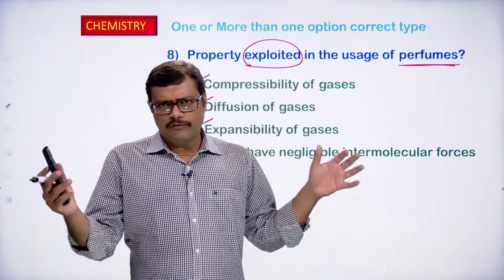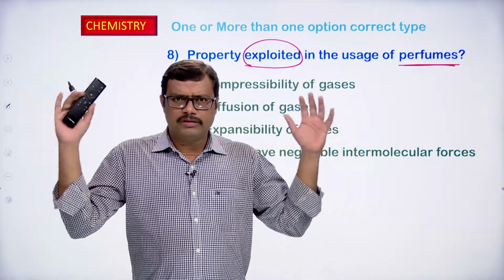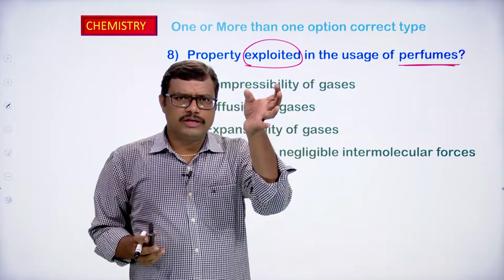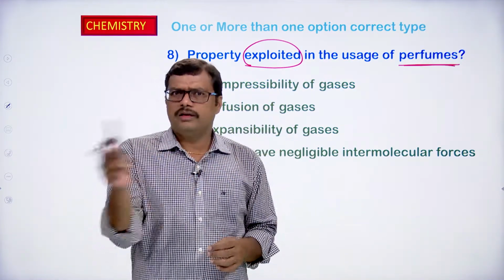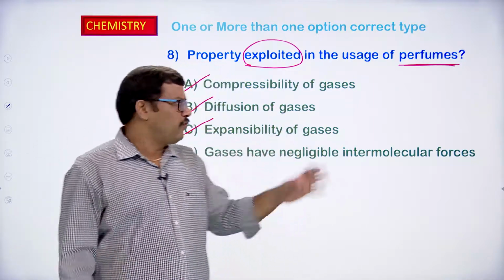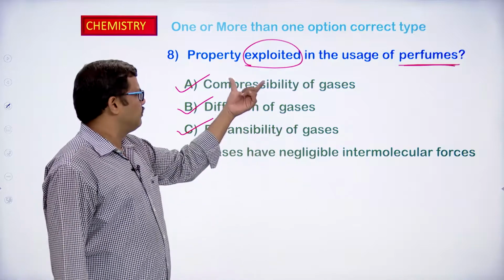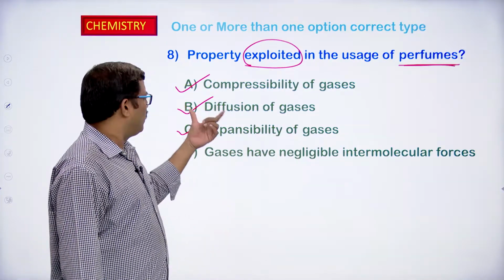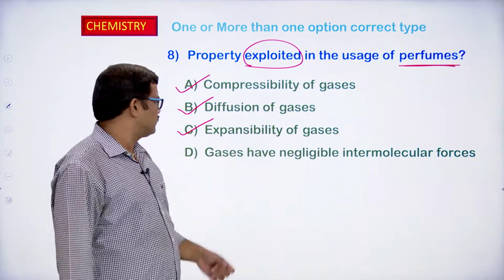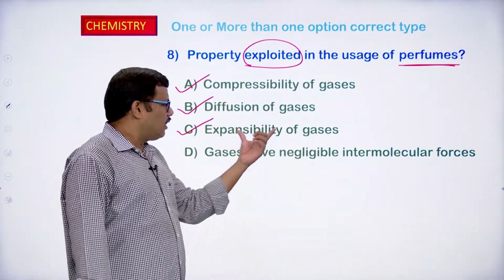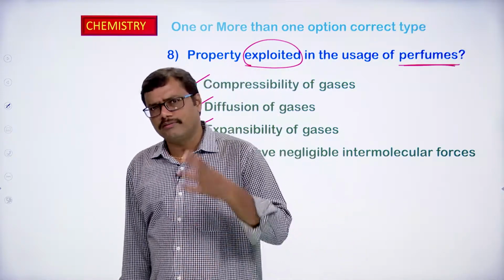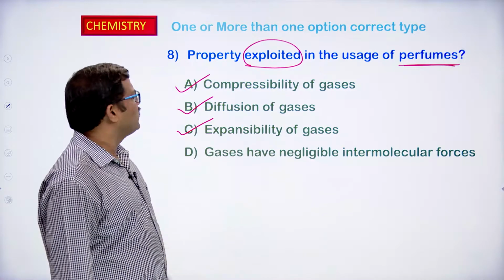So, here the perfume is a gas and it is highly compressed, this much amount of gas compressed into a small bottle, so that as soon as you press that button, the perfume will come out from the nozzle. Perfume is kept in the bottle by the compressibility process, and it comes out because of the diffusion of the gases, and other people can easily enjoy the smell of the perfume due to the expansibility of the gases.